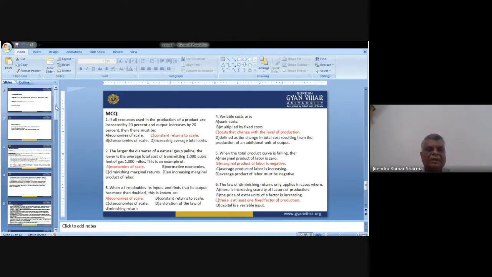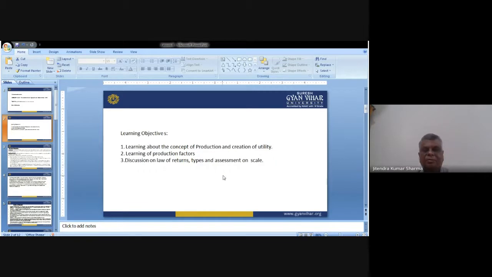Now once again I'll revise what we have learned. Initially we discussed the concept of production, and how we understand the utility of the production factor. Then we discussed the production factors: land, labor, capital, and then entrepreneur, management and knowledge. These are the few factors, very important, and they influence the production of any product or service which we have planned to develop as an entrepreneur.